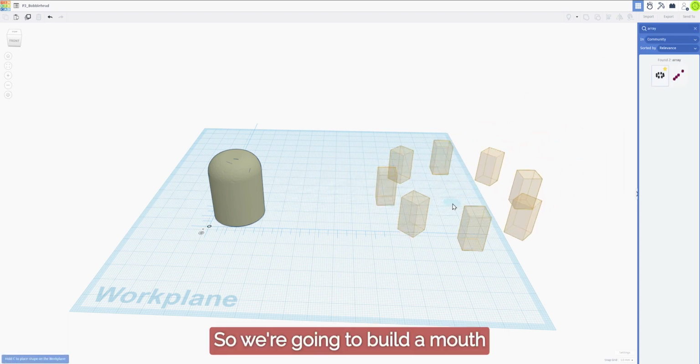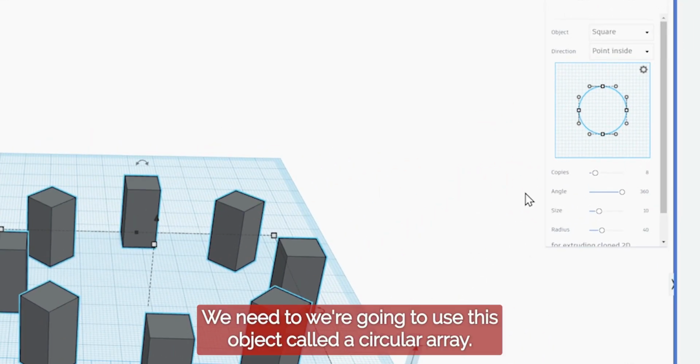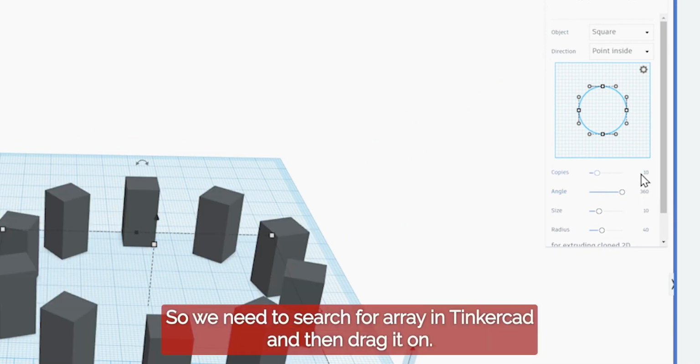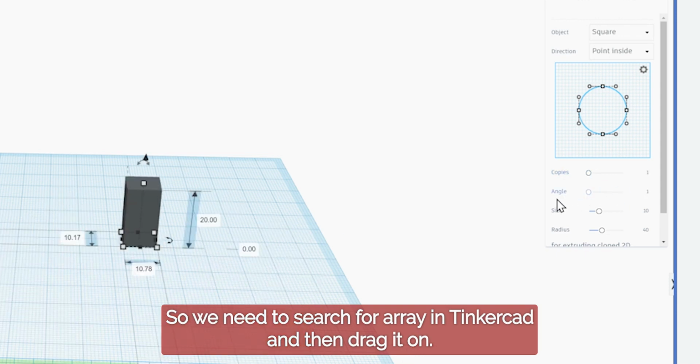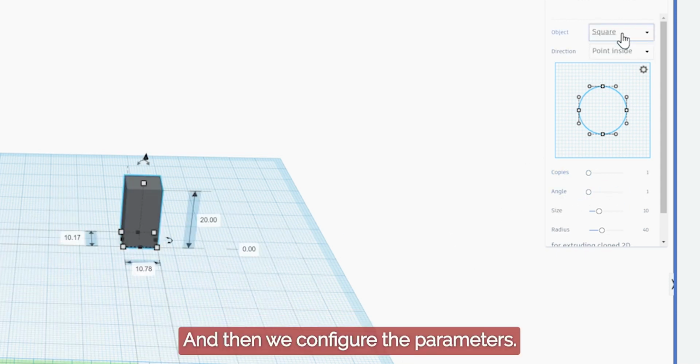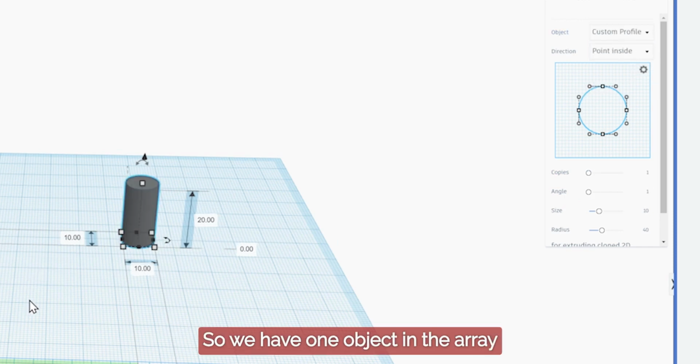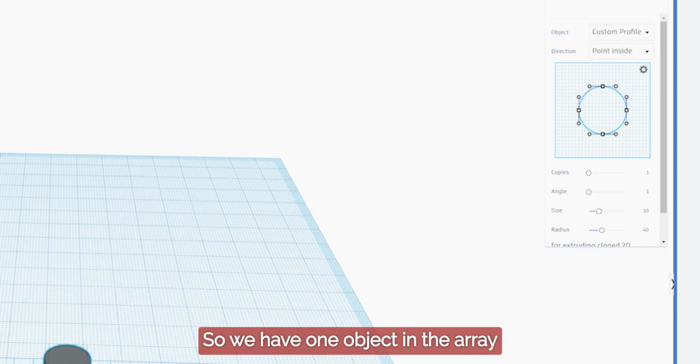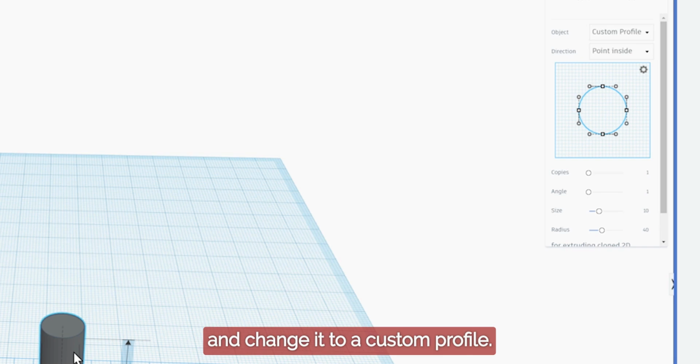So we're going to build a mouth. We're going to use this object called a circular array. So we need to search for array in Tinkercad and then drag it on. And then we configure the parameters so we have one object in the array and change it to a custom profile. Then it will do live updates for us.